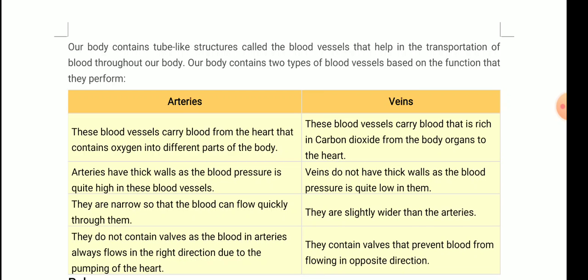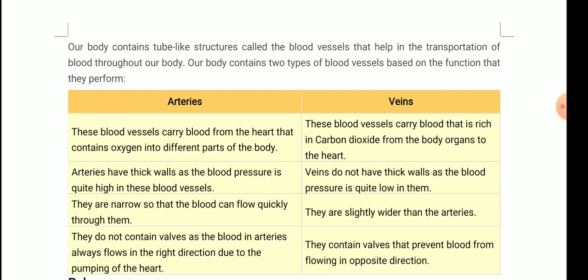Then we were discussing blood vessels. I told you that our body contains tube-like structures called blood vessels that help in the transportation of blood throughout our body. Our body has two types of blood vessels, that are arteries and veins. We have discussed their differences. Let's go through them quickly.